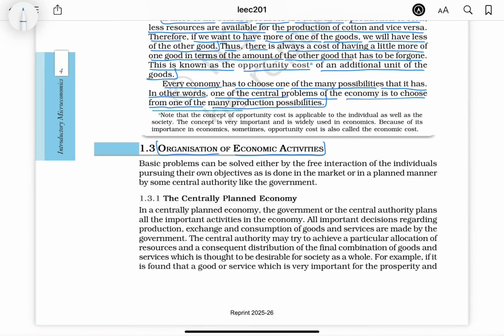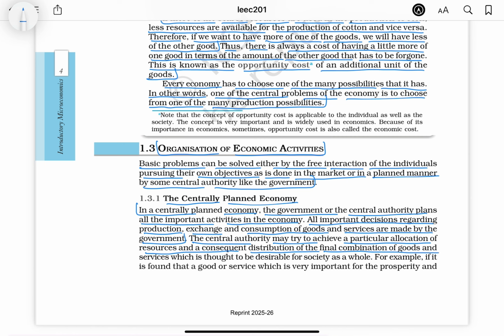Organization of economic activities: basic problems can be solved either by the free interaction of individuals pursuing their own objectives, as is done in the market, or in a planned manner by some central authority like the government. The centrally planned economy. In a centrally planned economy, the government or the central authority plans all the important activities in the economy. All important decisions regarding production, exchange, and consumption of goods and services are made by the government. The central authority may try to achieve a particular allocation of resources and a consequent distribution of the final combination of goods and services which is thought to be desirable for society as a whole.